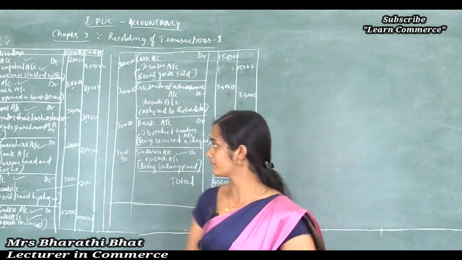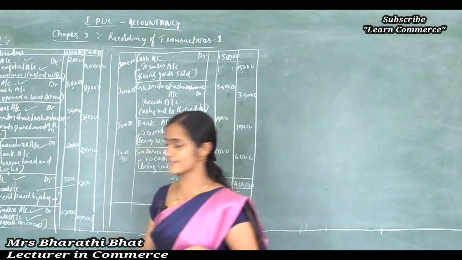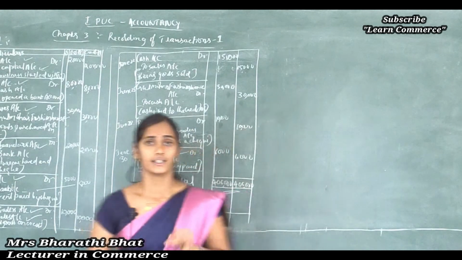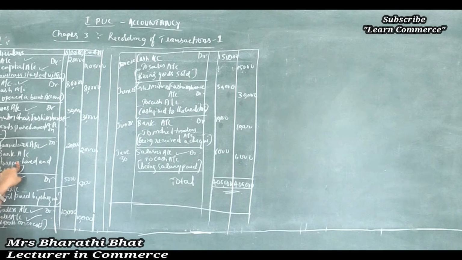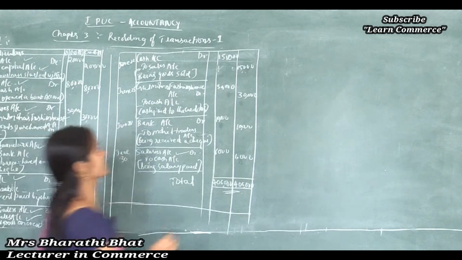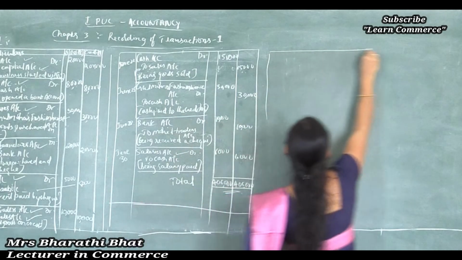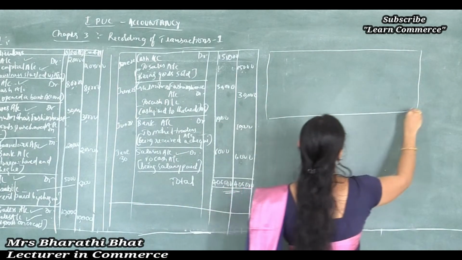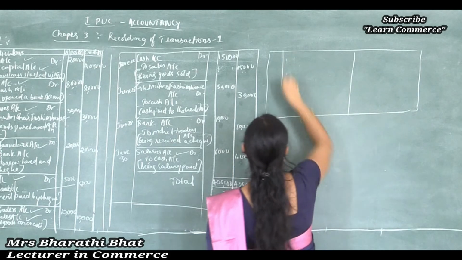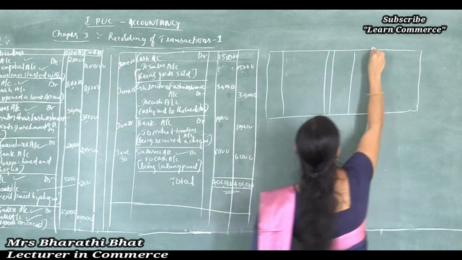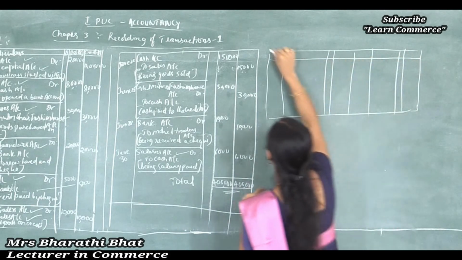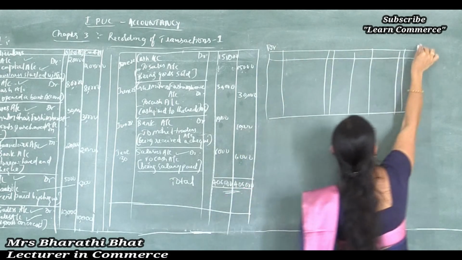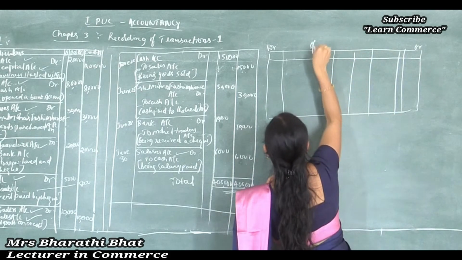The next one, office furniture and bank. The next transaction is office furniture and bank, but the bank account we already prepared. Now we need to prepare the office furniture account. Very simple, only one entry relates to office furniture, just posting. But you should fill all the columns in each account, debit, credit.